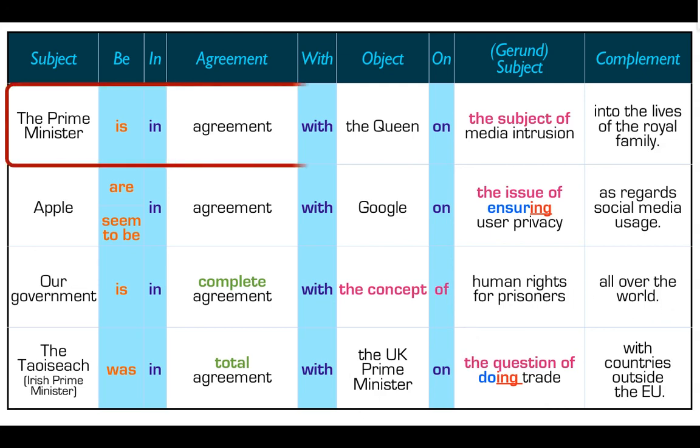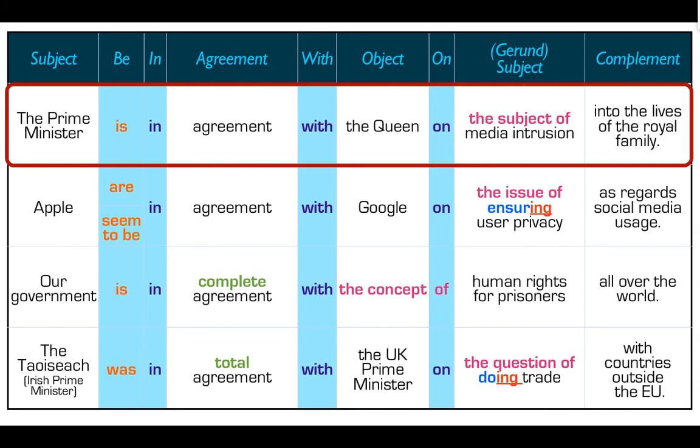The Prime Minister is in agreement with the Queen on the subject of media intrusion into the lives of the royal family. Intrusion is the noun of intrude. Intruder is the person. Intrusion is the action. And intrusion is where you come into a place where you're not welcome or invited.